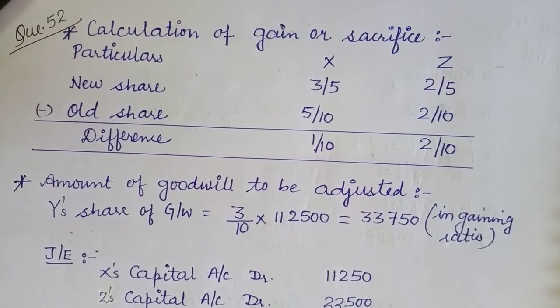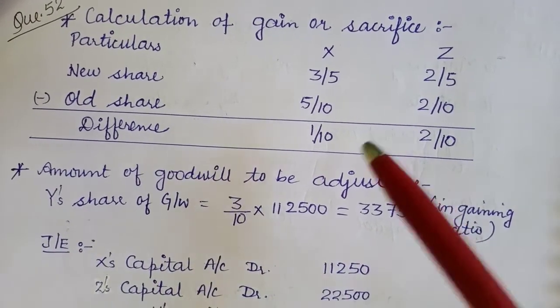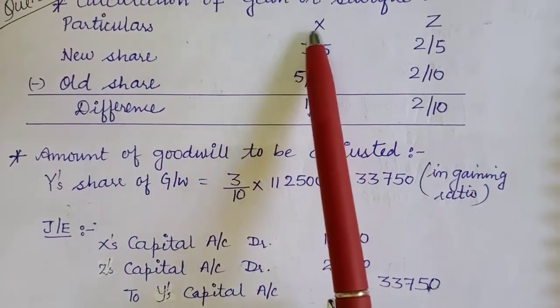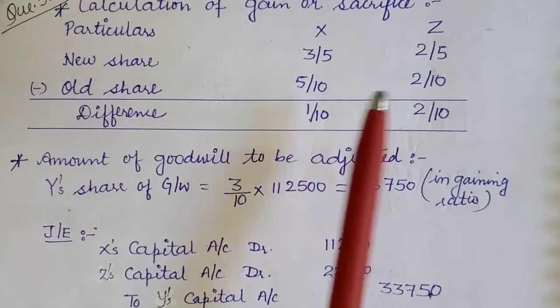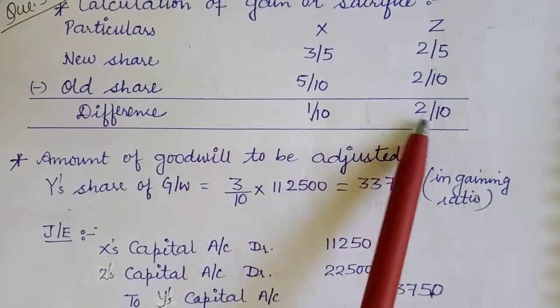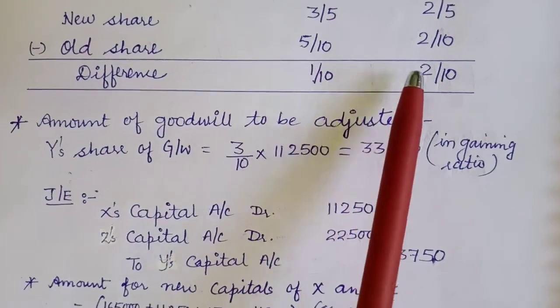Here a new ratio and an old ratio is given. So we need to calculate what? We need to calculate the gain or sacrifice. So new share is 3/5 and 2/5 for X and Z, and the old share is 5/10 and 2/10. So the difference comes out to be 1/10 and 2/10. It means the gaining ratio is 1:2.